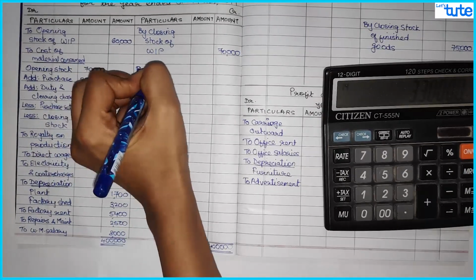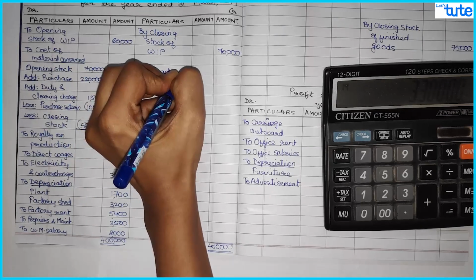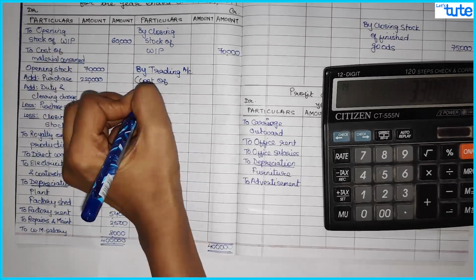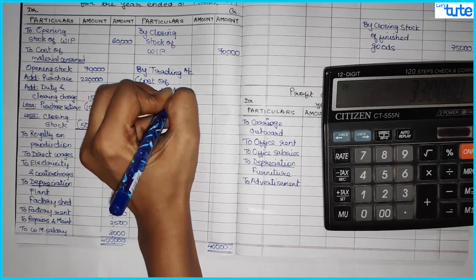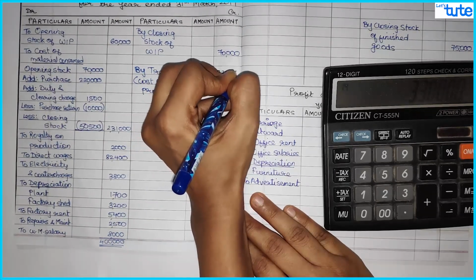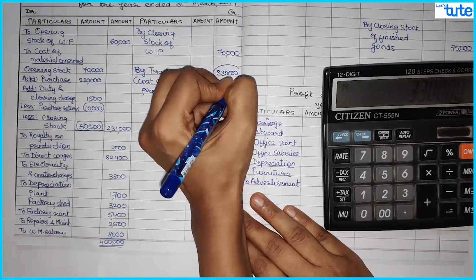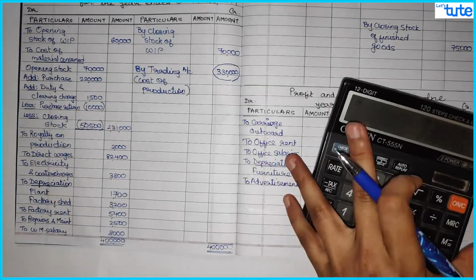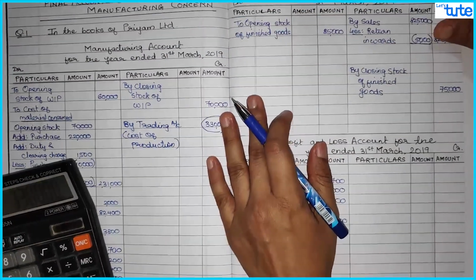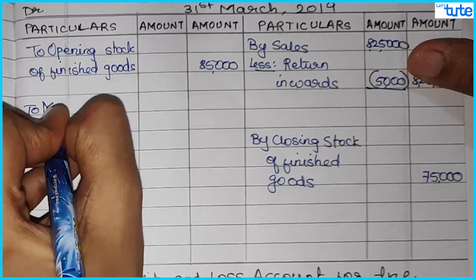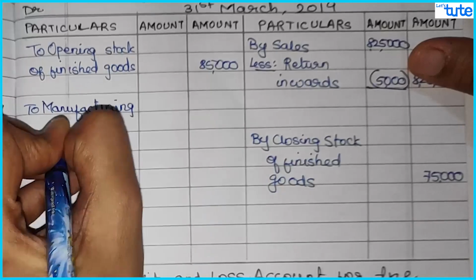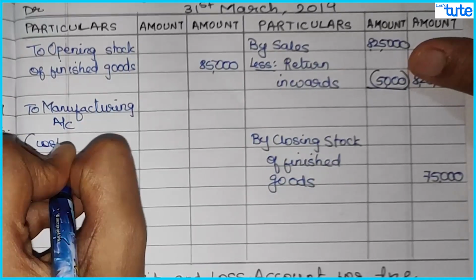So this we will write as by trading account. We can say cost of goods produced, or we can say cost of production. So this is the cost we have incurred, which is 3,30,000. Since it is a balancing figure, just put a circle on that. So this 3,30,000 will be transferred to trading account debit side. So in your trading account, we'll say to manufacturing account, cost of production,